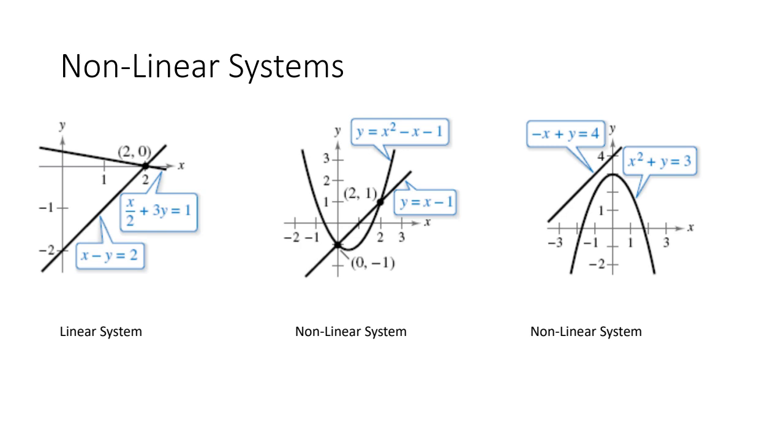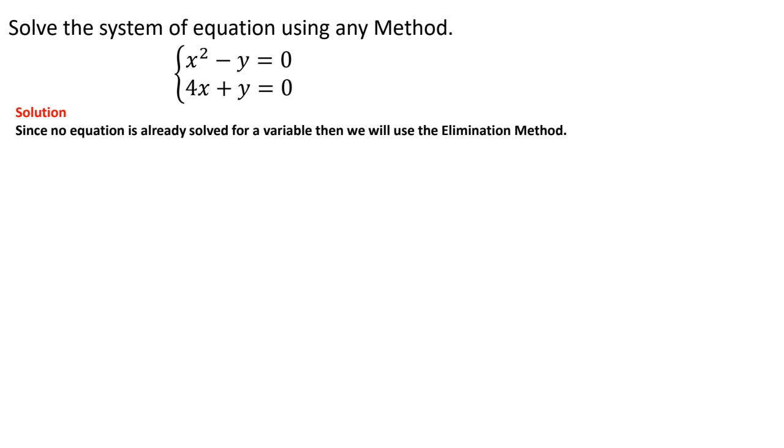The first one is a linear system because both of them are lines. The fact that one of them is not a line makes this a nonlinear system. And same thing with this last one, right? All right, so let's look at solving this system, and we can use any method that we want. Now, if you notice here on the second one, because my exponent for the x is a 1, I know that this is a line. But for the first equation here, my exponent for the x is a 2. So that means that with that first equation, I'm dealing with a quadratic. And what is the graph of a quadratic? Well, this is a parabola, right?